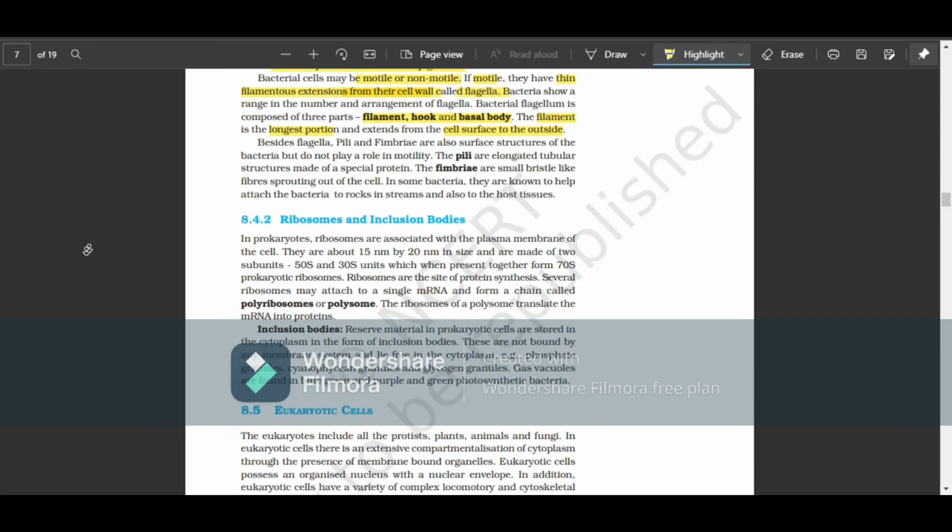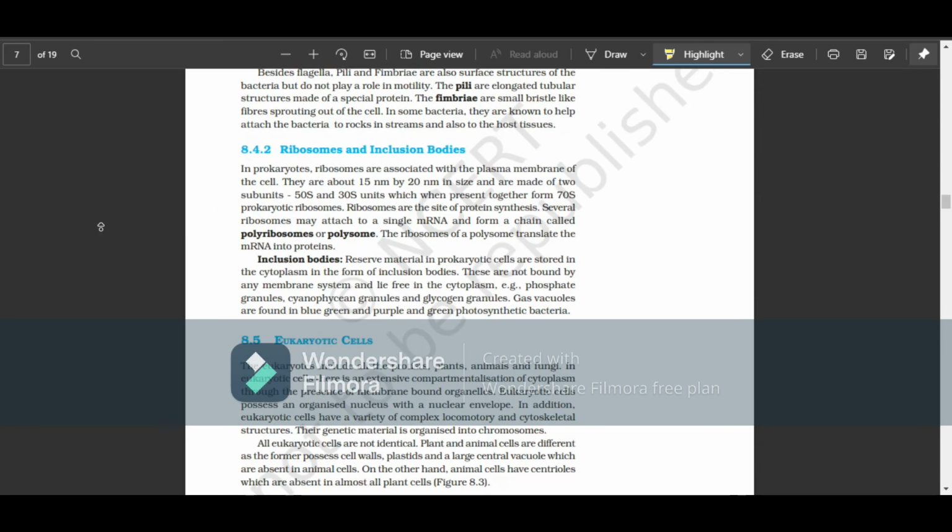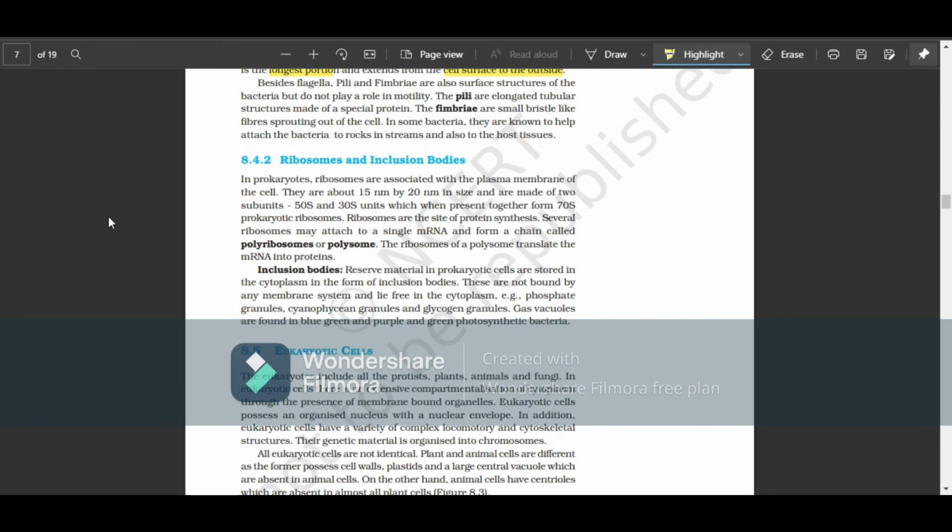So what are the three parts of a bacterial flagellum? Basal body, hook, and the filament, right? Besides flagella, pili and fimbriae are also surface structures of bacteria that play no role in motility. The pili are elongated tubular structures made up of a special protein, and fimbriae are small bristle-like structures sprouting out of the cell in some bacteria.